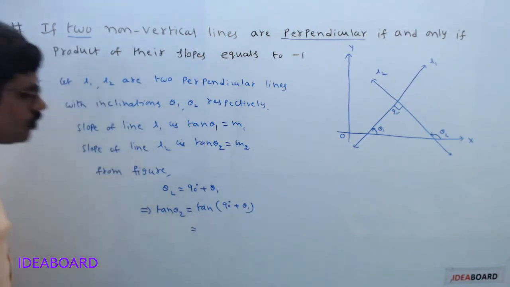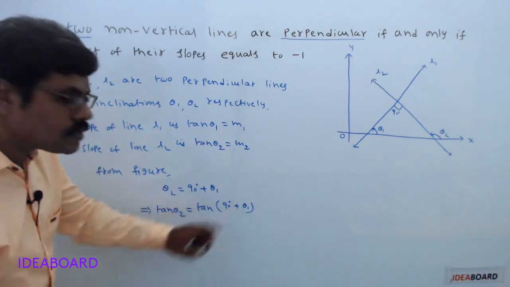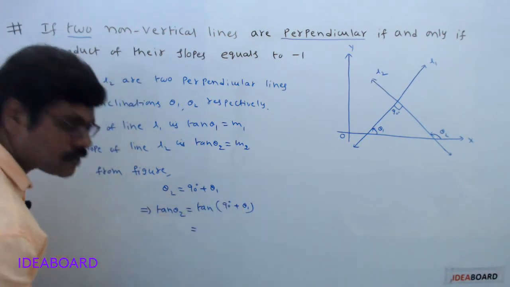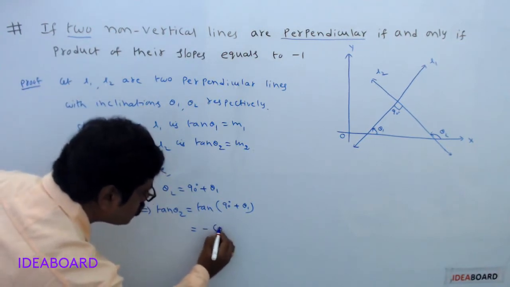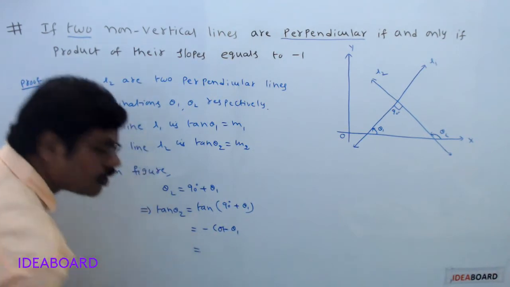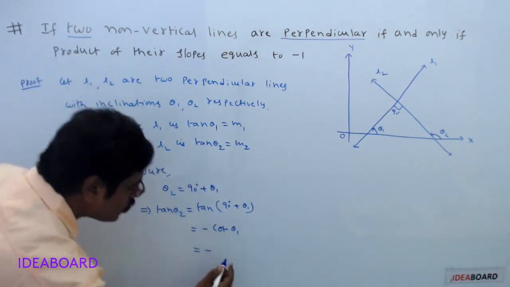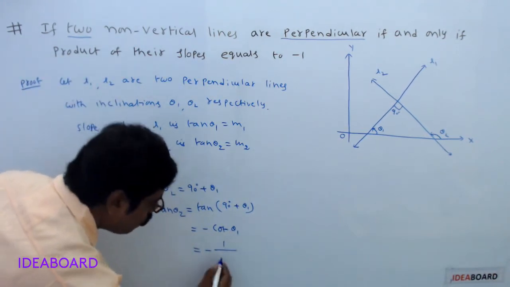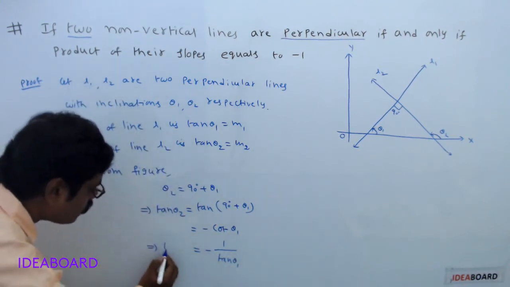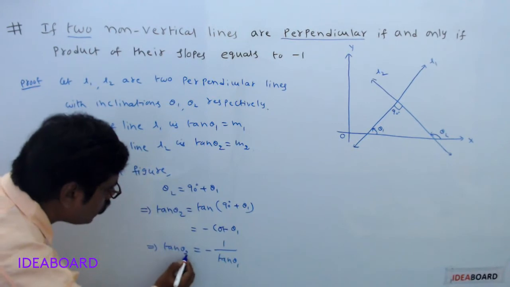From trigonometry, tan of 90 plus theta 1 is minus cot theta 1. Now minus cot theta 1 can be written as minus 1 divided by tan theta 1. So the left-hand side is tan theta 2.